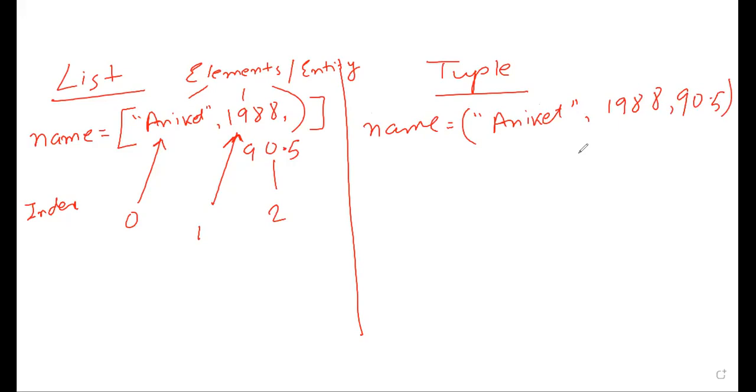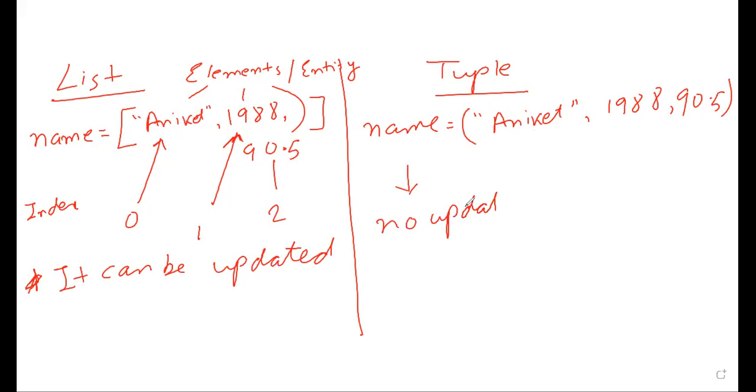But a question arises, sir, both the things are the same, so what are we doing different? Why do we need list and tuple as two data types? So the main difference is very important, students, very important. It can be updated. If I don't want the name Aniket over here, I can write the name of Misbah over here. It can be updated, but in tuple, no updation.